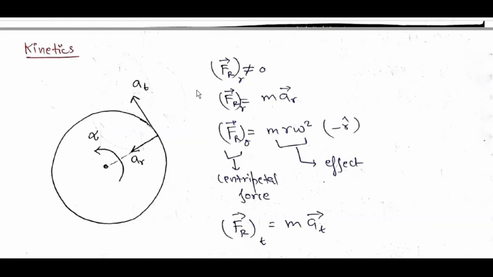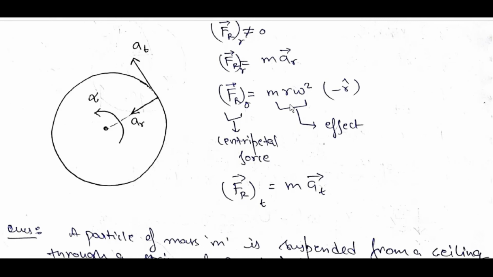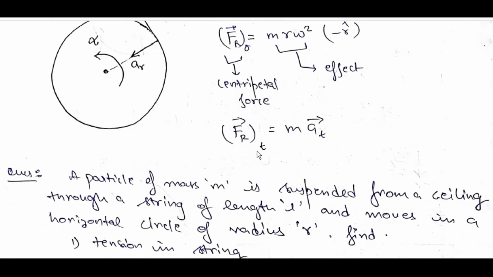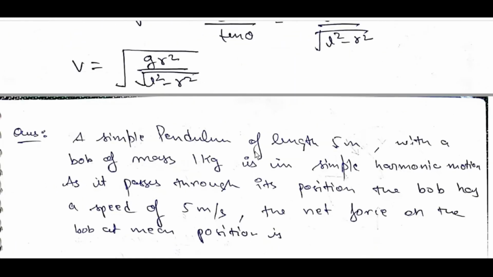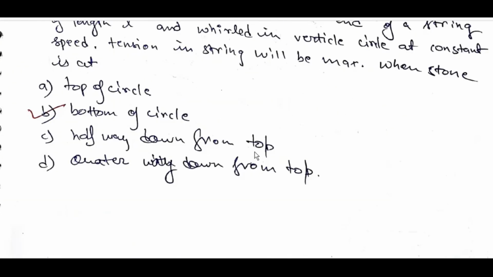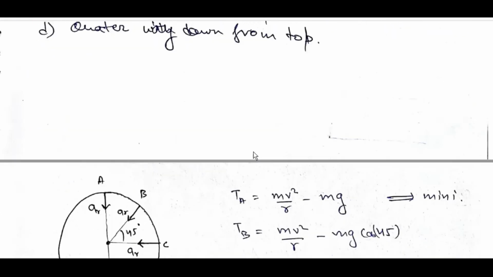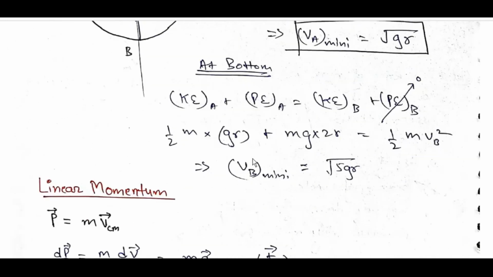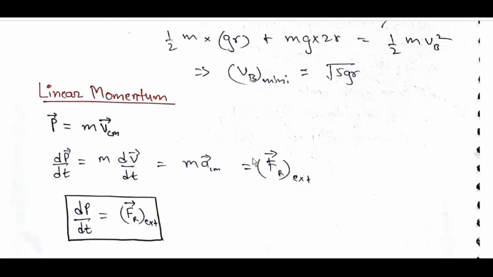Taking Fr bar, r is not equal to 0, Fr bar r is equal to m ar, which is equal to m r omega square minus r cap, the centripetal force effect. Fr bar is equal to m at bar. These are all equilibrium, we can get equilibrium.